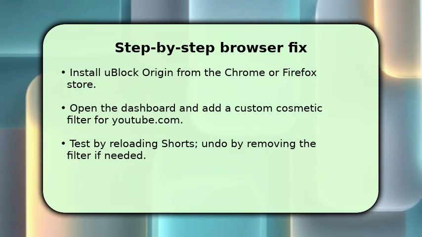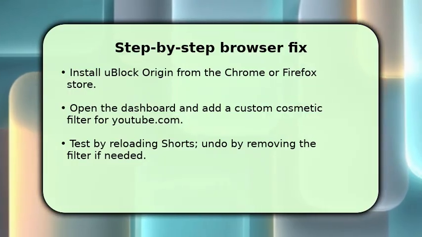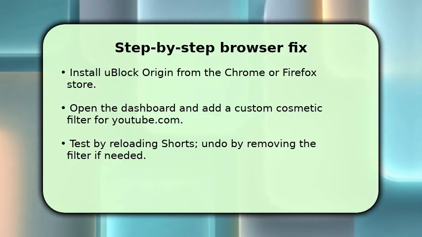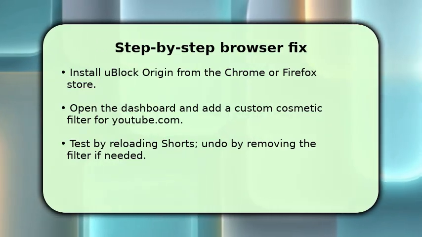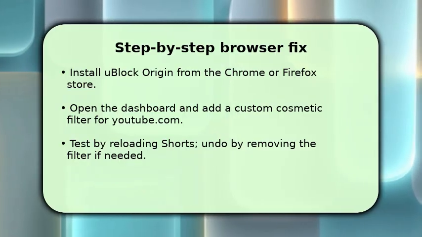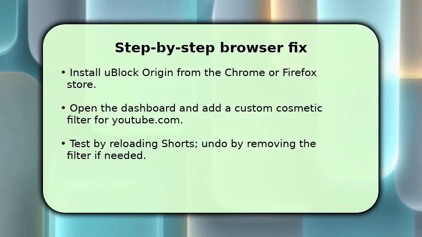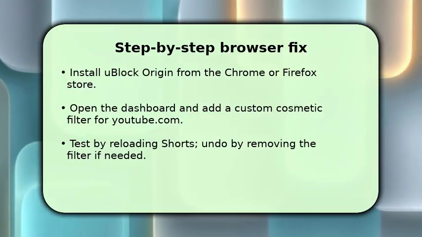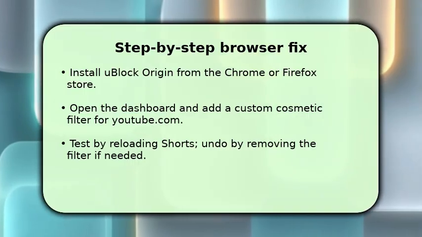First, install uBlock Origin from the Chrome or Firefox extension store. Next, open the extension dashboard and choose My Filters to add a new line. Paste a concise cosmetic filter targeting the dislike button for YouTube, and save your changes. Reload YouTube Shorts and confirm the button is hidden locally in your browser.